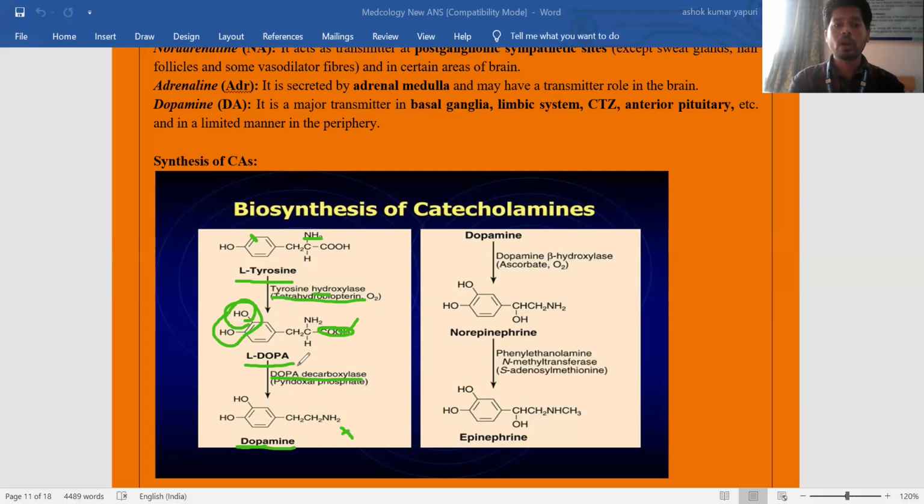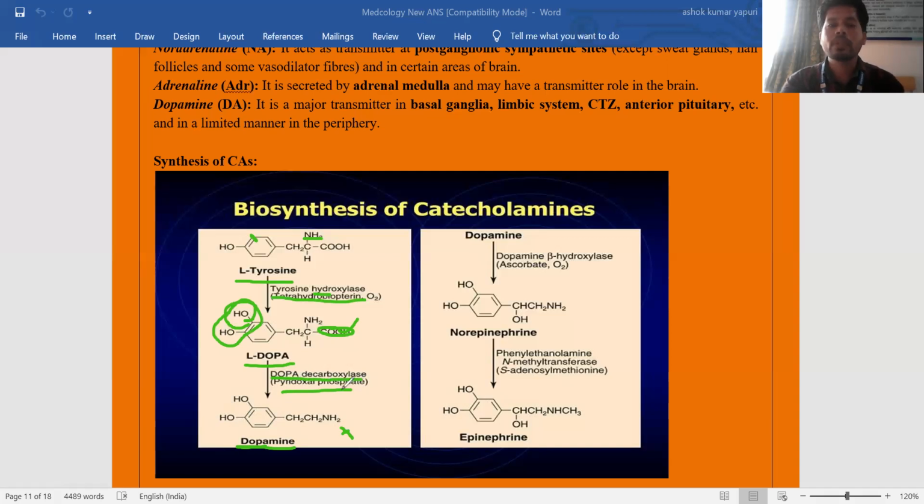L-dopa is converted to dopamine with the help of the dopa decarboxylase enzyme, and the cofactor is pyridoxal phosphate. So what is happening here? The catechol is common, but there is removal of the carboxyl group, and the enzyme is dopa decarboxylase. It removes the carboxyl group from L-dopa and gives dopamine.